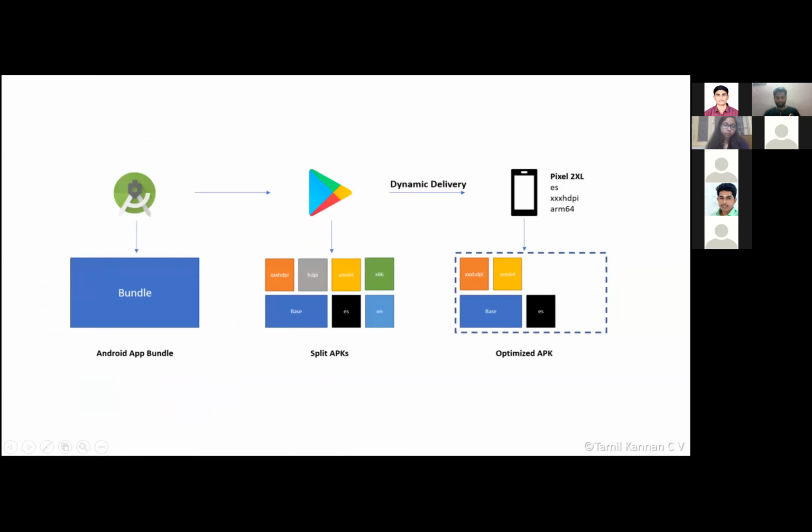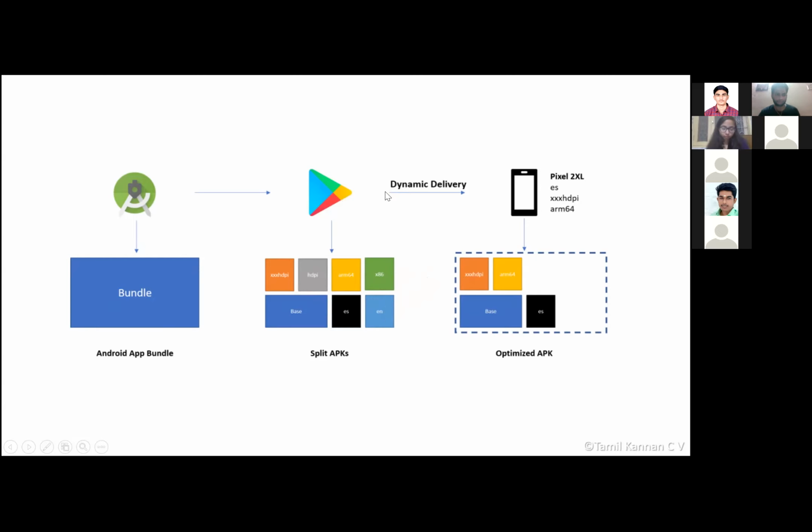See, this is a Pixel 2 XL device, which has English as its language, a resolution of XXXHDPI, and an architecture of ARM64. But your Android package contains all the languages, the x86 architecture, the ARM64 architecture, and everything. This device doesn't need all of that.